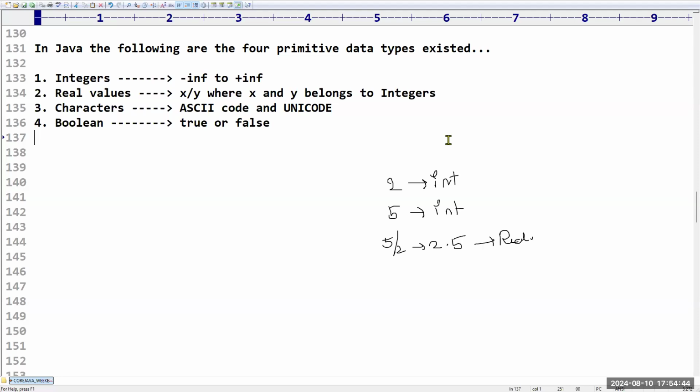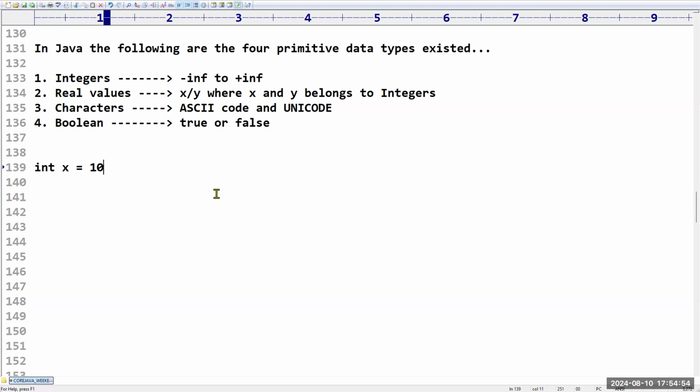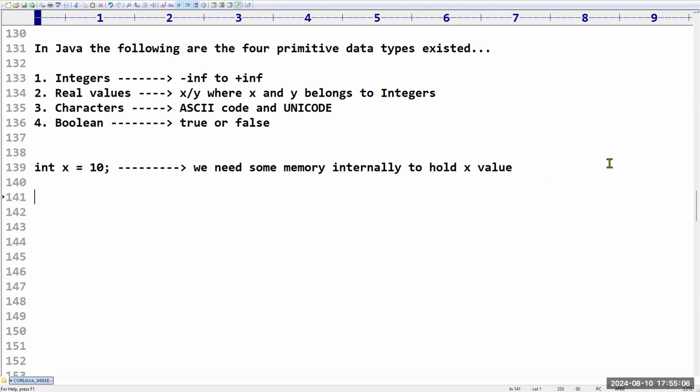Yes, sir. Any doubt? No, sir. Right. Sir, if I am taking integer x is equal to 10, can I say we need some memory internally to hold the x value? Am I right, friends? If I am taking like this, internally some memory must be required to hold the content 10. The name of the memory is nothing but x. Like this only internally it will be. Are you clear with this terminology?